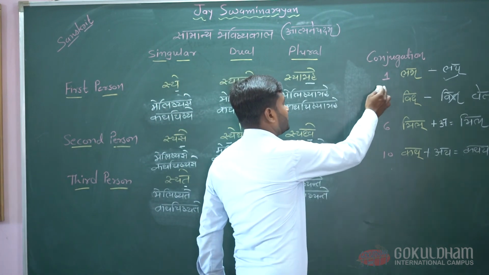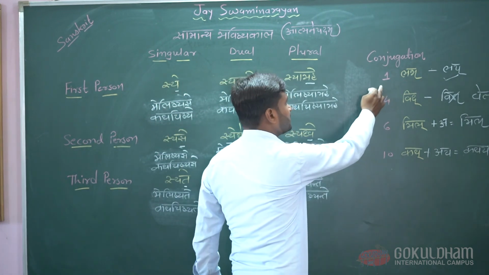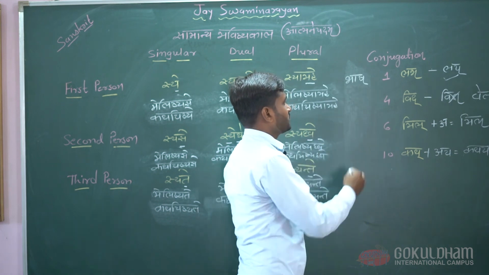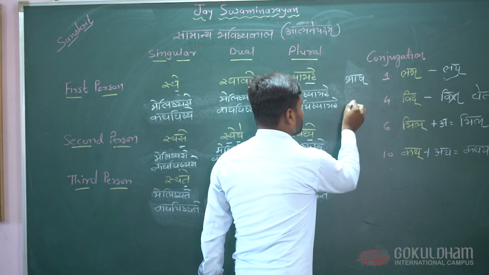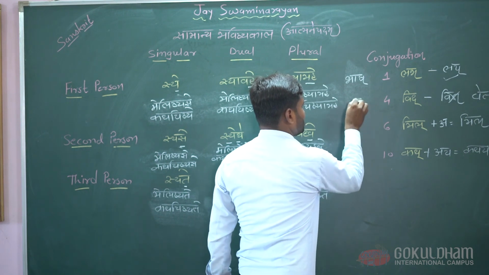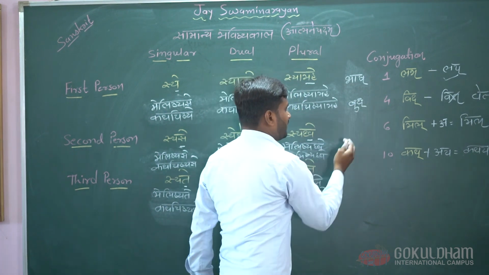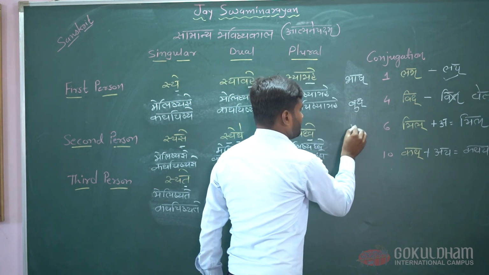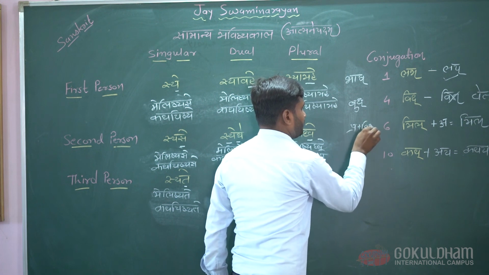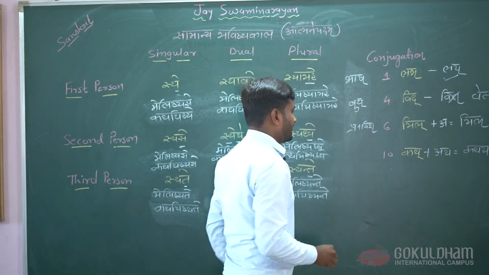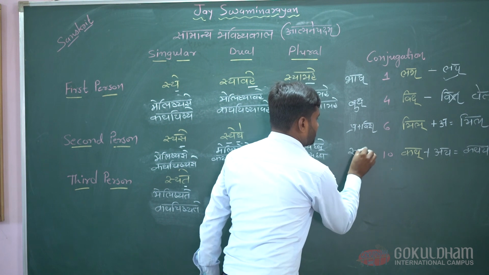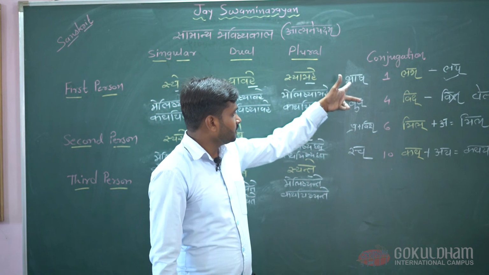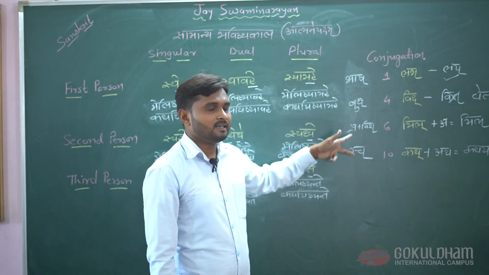You can take the root bhash for conjugation 1, you can take budh for conjugation 4, you can take the root pravish for conjugation 6, and from conjugation 10 you can take the word raj. Okay, so practice making forms of verb using these roots.